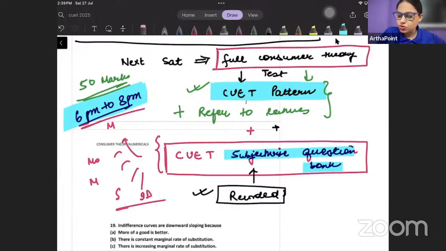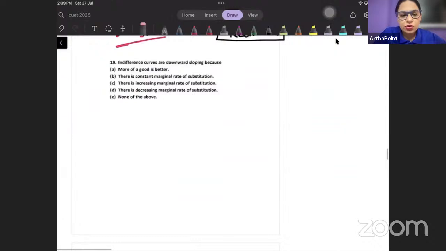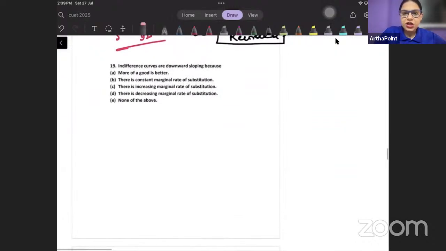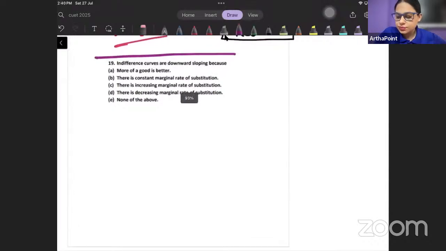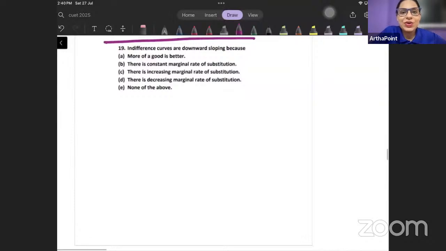So let's start with the question today. This is the first question. Try to also answer the questions on the chat window. So read out the first question. Indifference curves are downward sloping because... Okay. Although this question seems to be easy, it is actually tricky. There are two properties of indifference curve, and now you will understand if you're answering the question correctly or not.